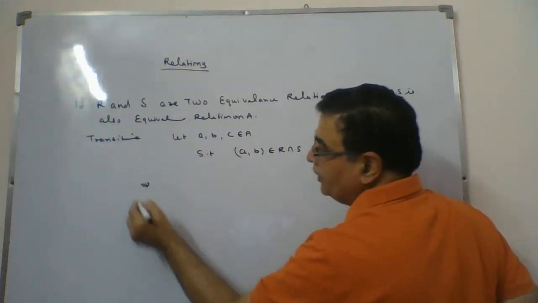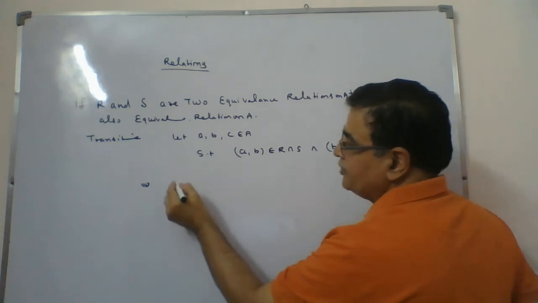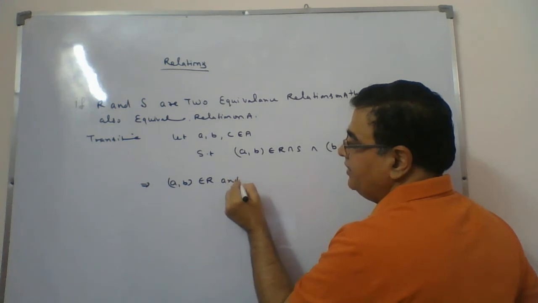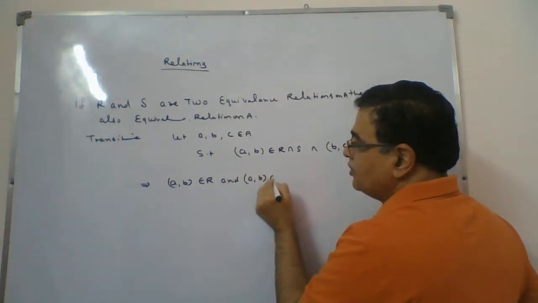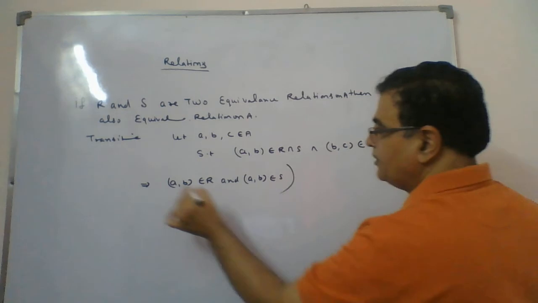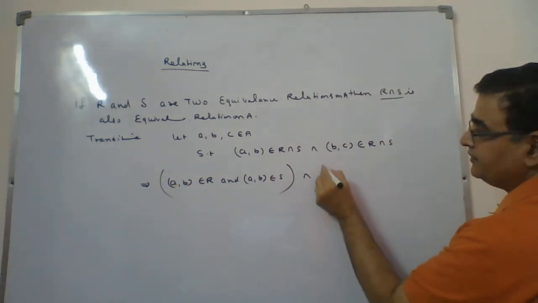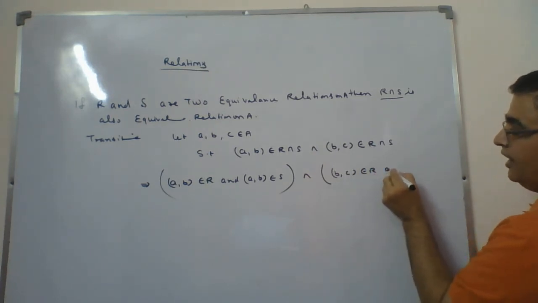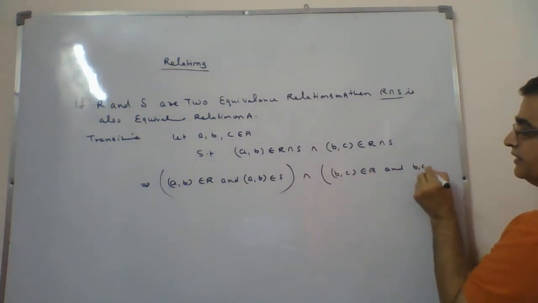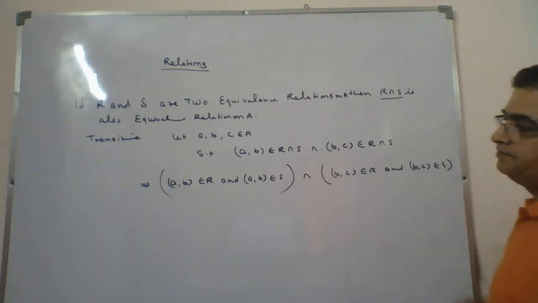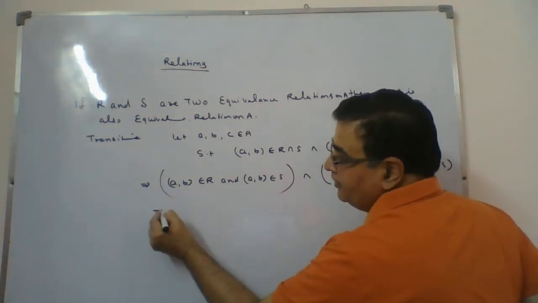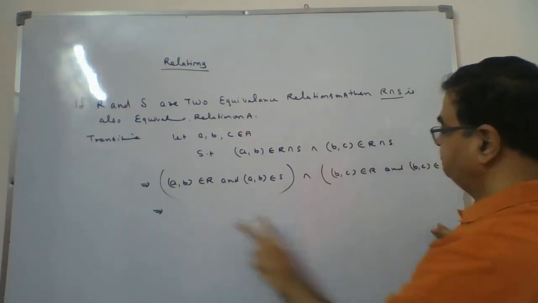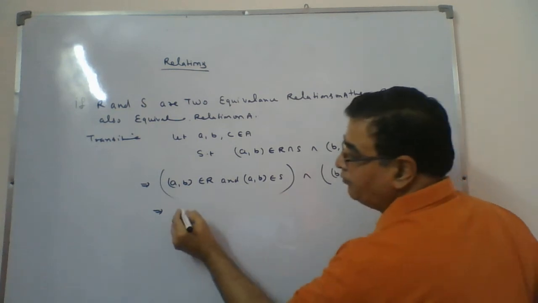So what do we do here? AB belongs to R intersection S means AB is a member of R, and at the same time AB belongs to S. This is the first condition. Then BC is a member of R, and at the same time BC is a member of S. If you get this, then check AB is a member of R, BC is a member of R. So we'll write them together.